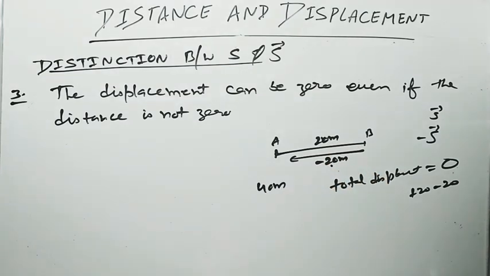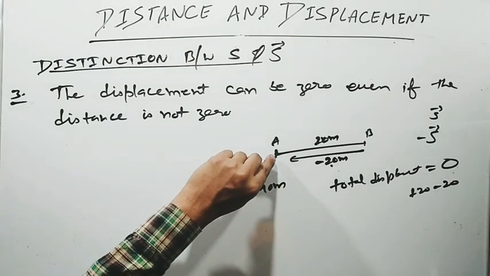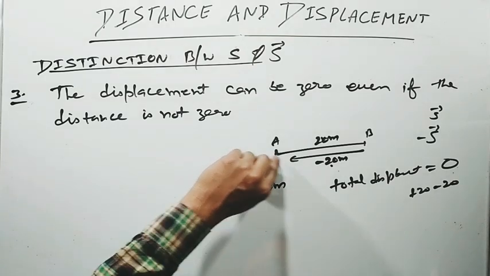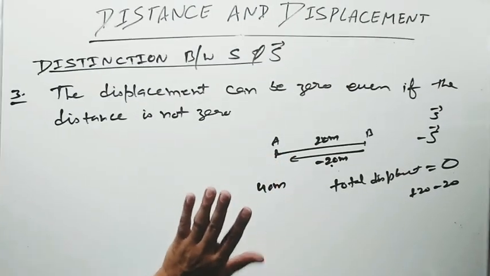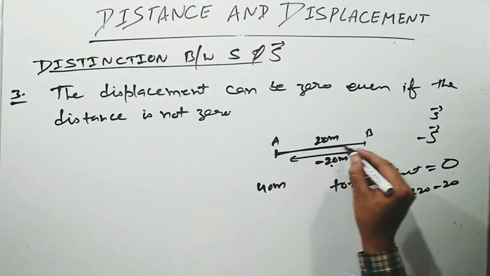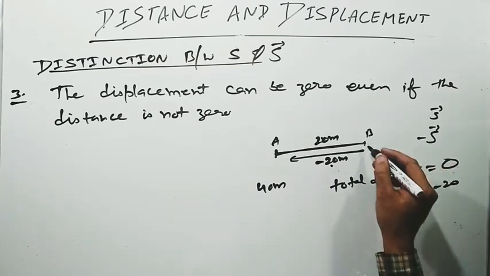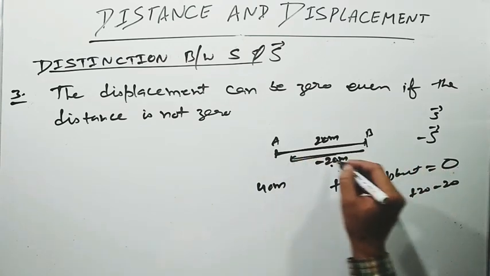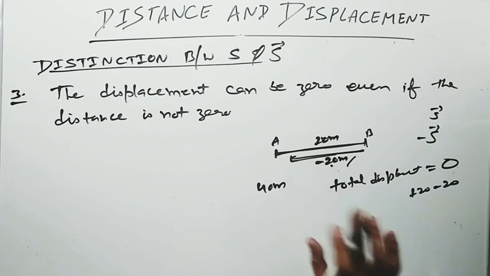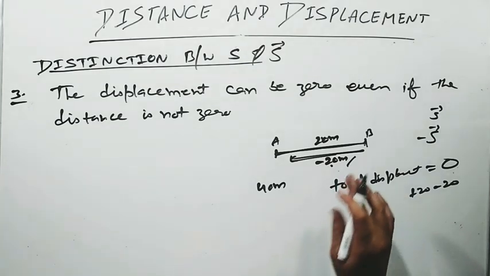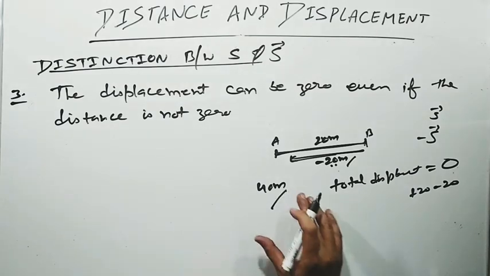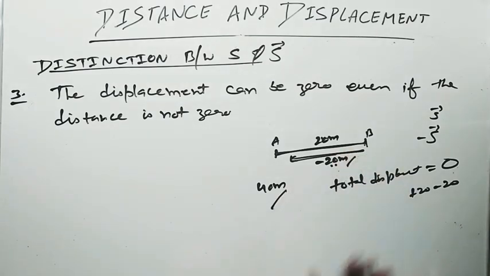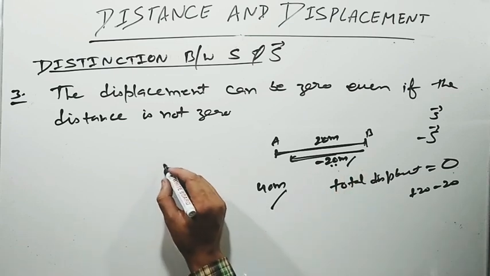We have understood: when a body comes back to its starting point, its displacement becomes 0, because while going, displacement, being a vector quantity, is positive, and while coming back it becomes negative. But distance, being a scalar quantity, always remains positive. So 20 plus 20 will be 40 meter. Total distance will be 40 meter and displacement will be 0. Let me give you more examples.